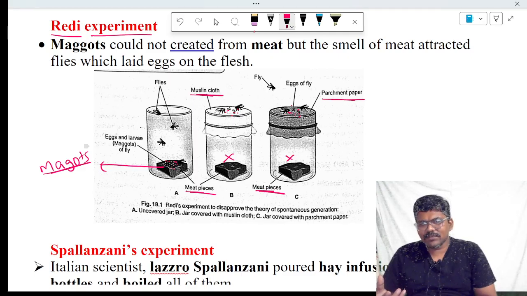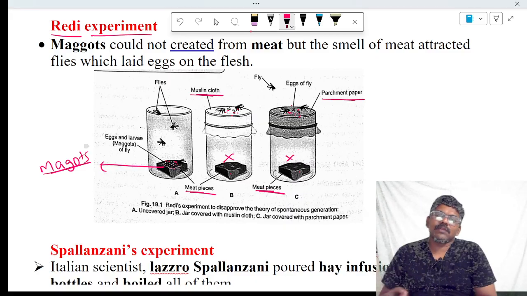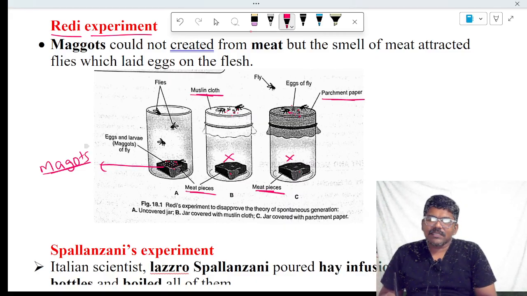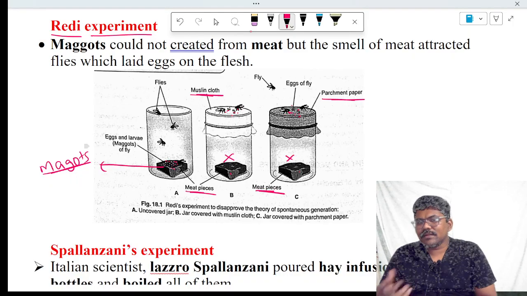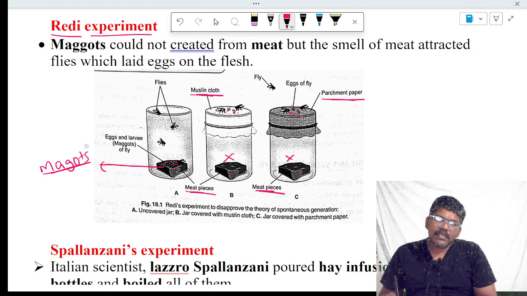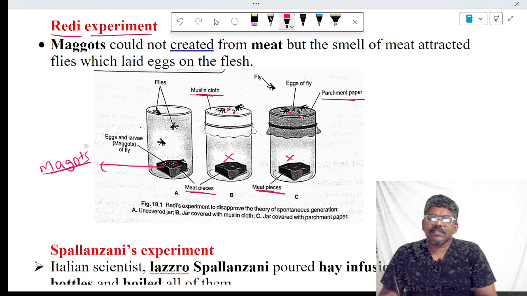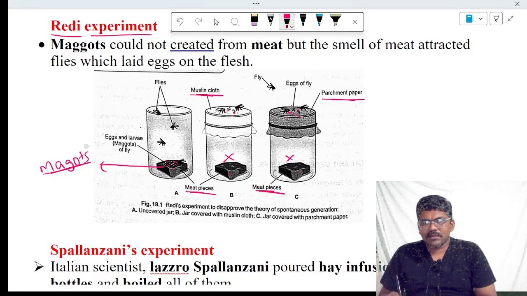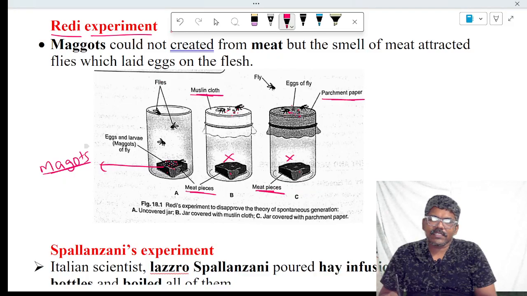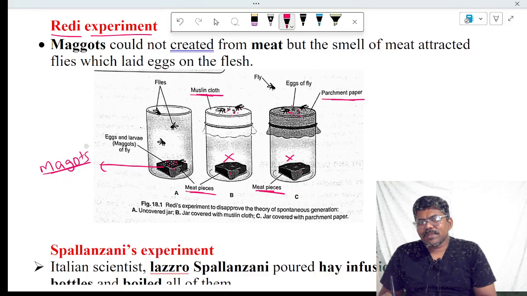Boiled meat is dead. Life does not come from the meat. If life came from the meat, eggs should be there on the meat in the closed jars also. But the meat in the closed jars does not contain eggs. Hence, living organisms do not come from non-living things like meat. The eggs in the open jar are there because flies enter and lay eggs. Then what is the reason for eggs on the muslin cloth and parchment paper?